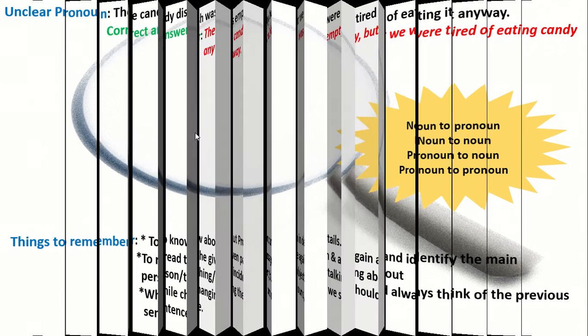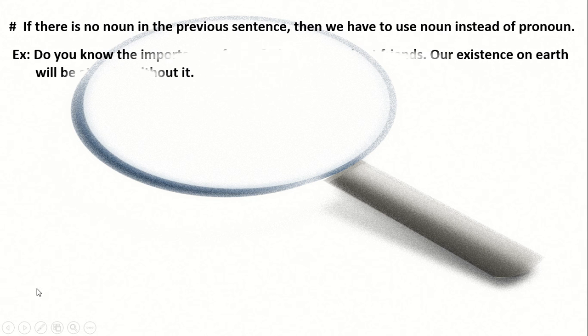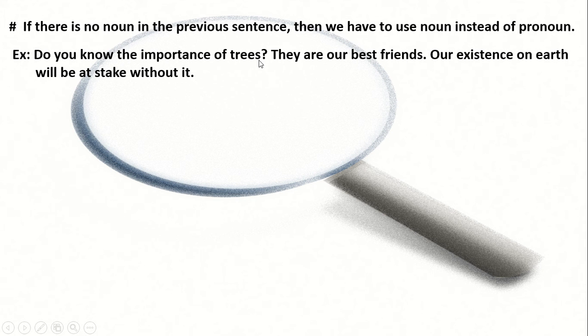Then we will see some rules. If there is no noun in the previous sentence, then we have to use a noun instead of a pronoun. Look at the example. Do you know the importance of trees? They are our best friends. Our existence on earth will be at stake without it. By reading these sentences, we understand that this passage is about trees. There is no problem in the first sentence, also no problem in the second sentence. But look at the third sentence.